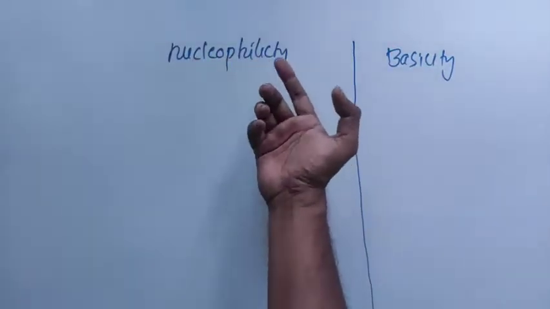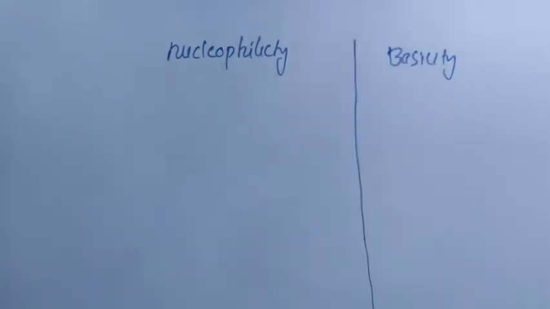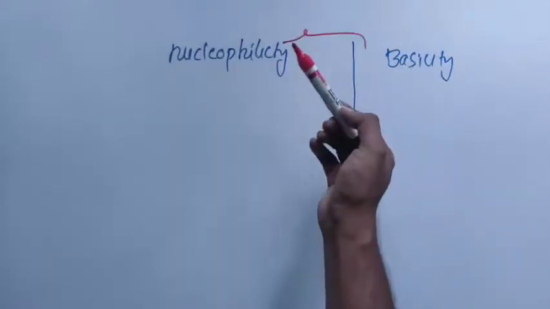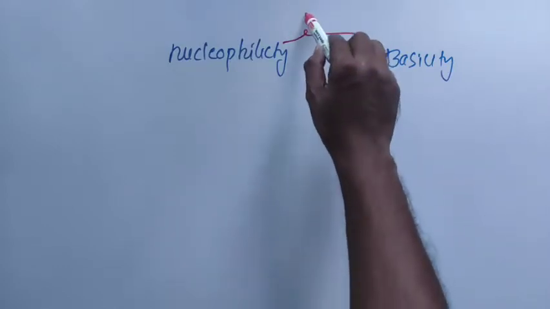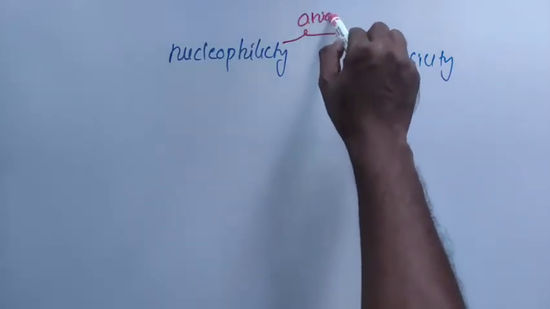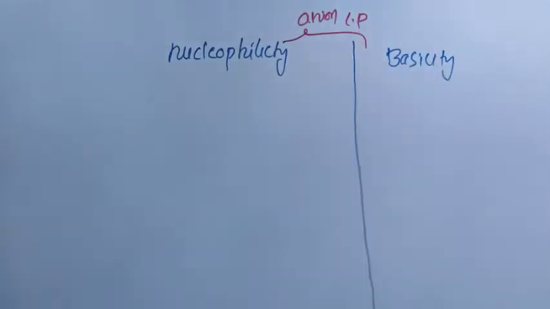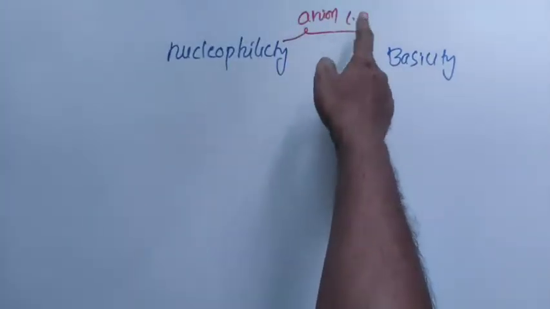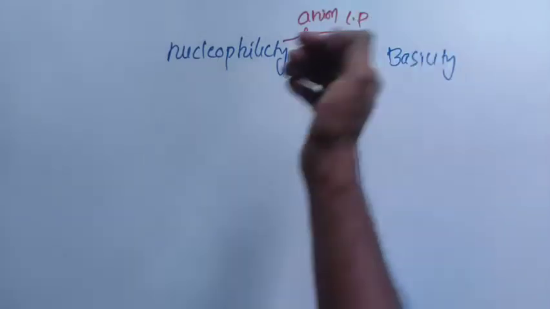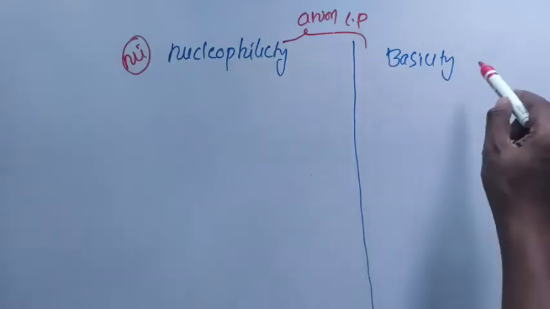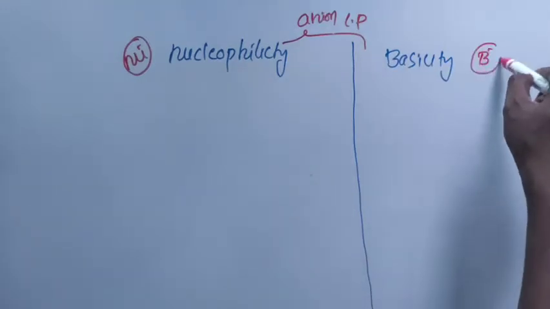So nucleophilicity versus basicity. First of all, you need to understand that any anion or any molecule with a lone pair can act as a nucleophile, and can also act as a base.